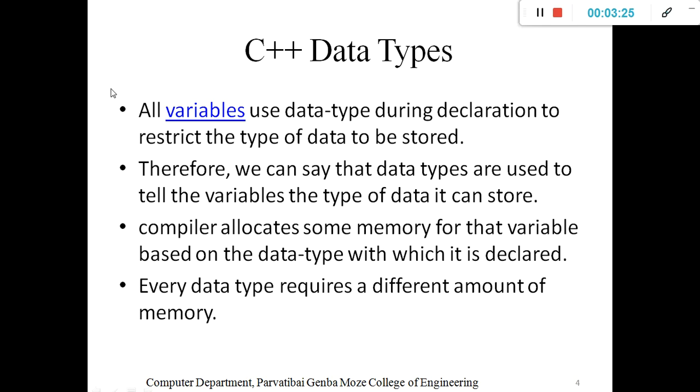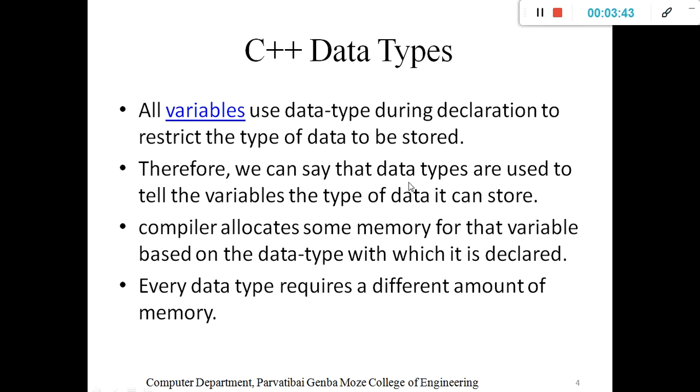All variables use a data type during declaration to restrict the type of data to be stored. That is simply the use of a data type.